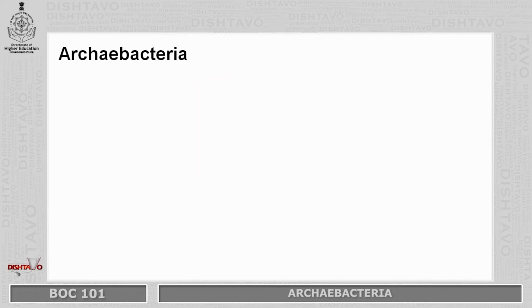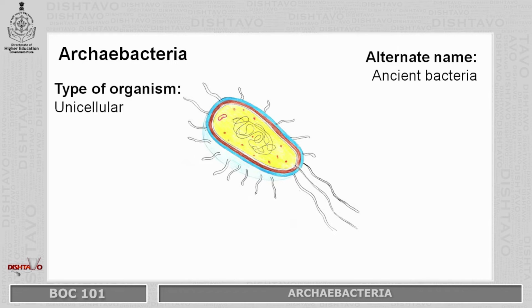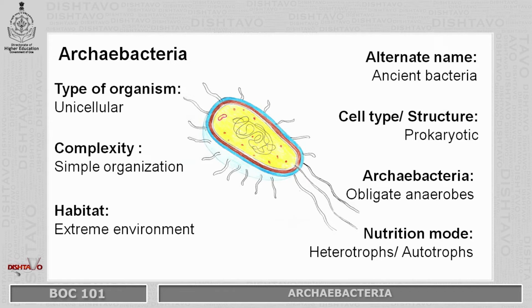Archaeobacteria introduction. This is the structure of Archaeobacteria, which is also known as ancient bacteria. They are unicellular, prokaryotic, having simple organization. They are obligate anaerobes. They do not require oxygen. They live in extreme environments, having heterotrophic or autotrophic mode of nutrition.